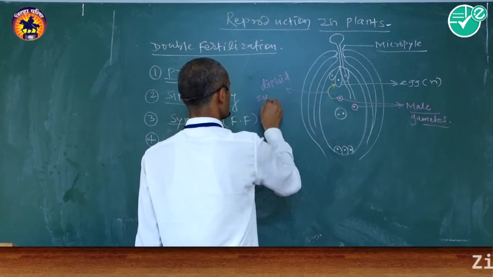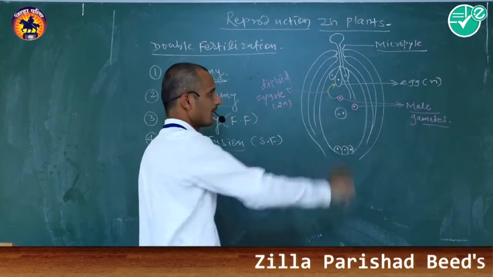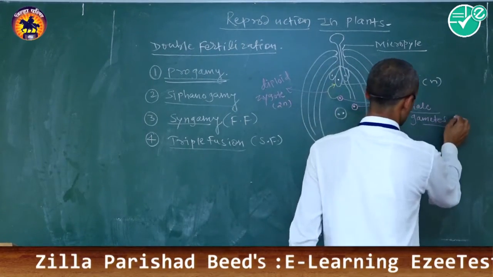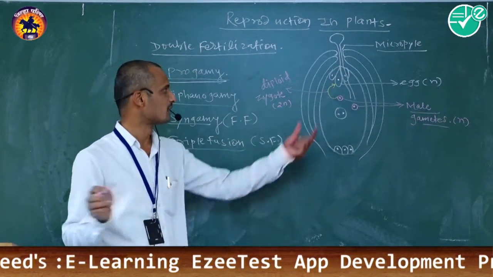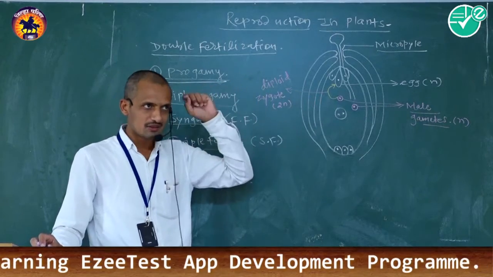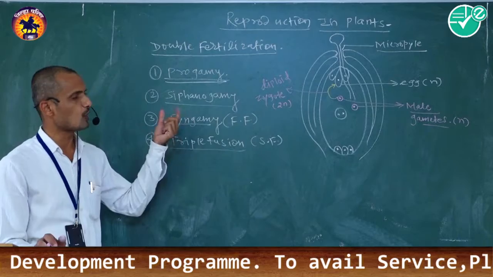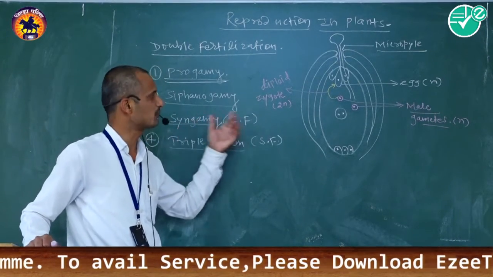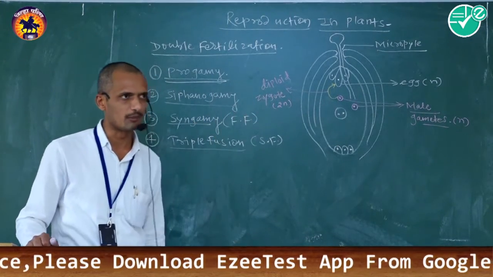A haploid male gamete unites with a haploid female gamete to produce a diploid zygote. This is the third step of the process of double fertilization, called syngamy, also called post fertilization.